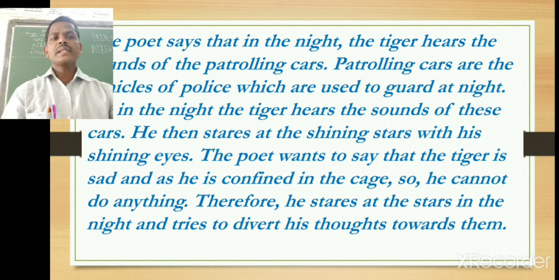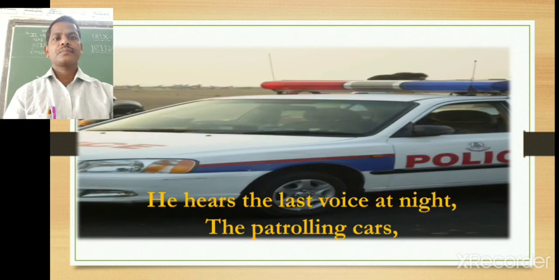The poet wants to say that the tiger is sad and he is confined in the cage, so he cannot do anything, only remain there in the cage helplessly. Therefore, the tiger stares at the stars in the night and tries to divert his thoughts towards them, towards the peacefulness or quietness, to look at the brilliant stars.